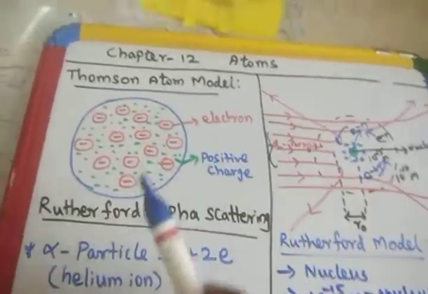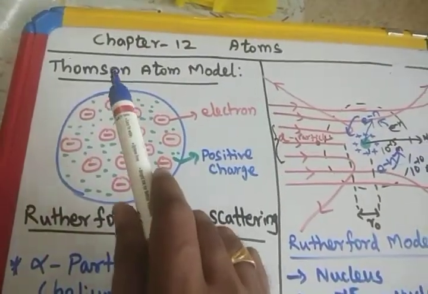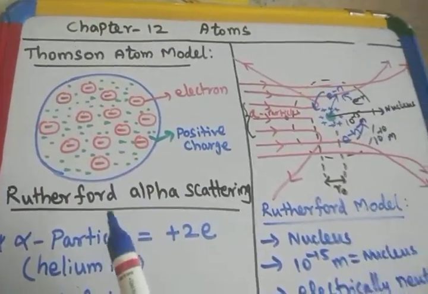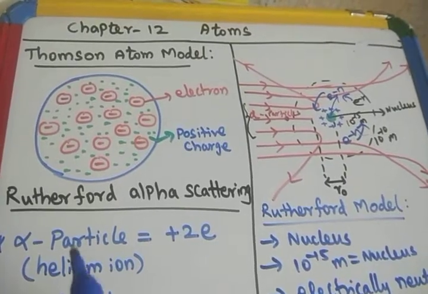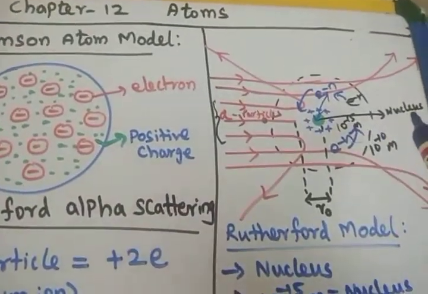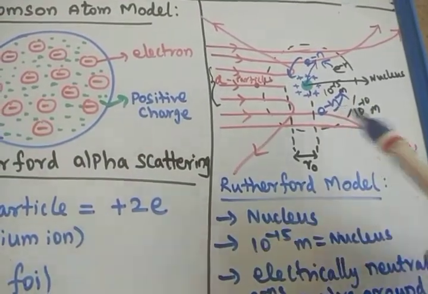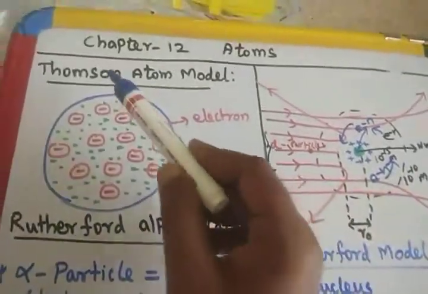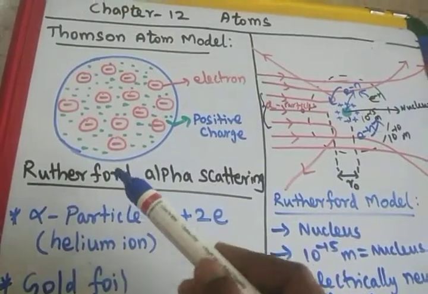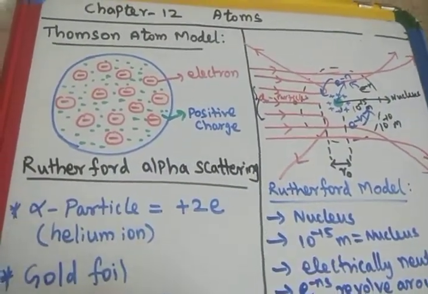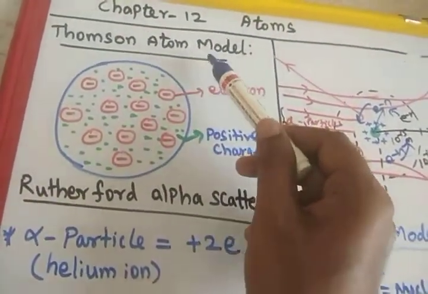Okay, so dear students, one more piece of additional information. J.J. Thomson discovered the electron. Rutherford conducted the alpha scattering experiment. He found the nucleus. Then the neutron was discovered by the scientist named Chadwick. So J.J. Thomson's student is Rutherford, and Rutherford's student is Chadwick. J.J. Thomson discovered the electron.